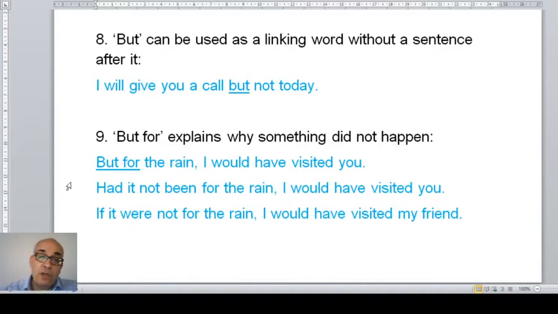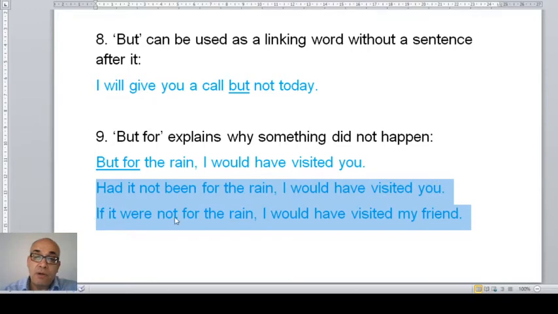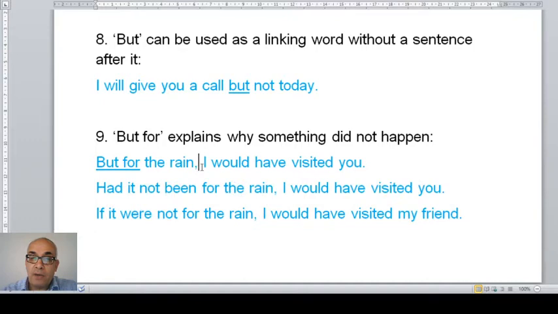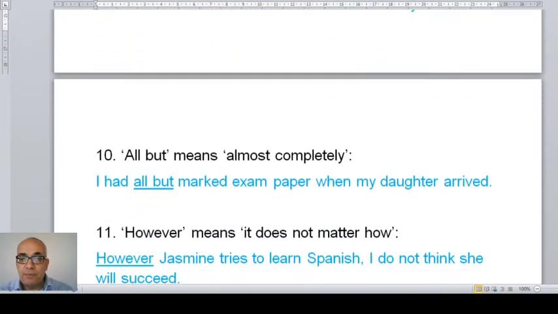And this is what we call in English, this sentence and this sentence, the conditional sentences type 3. And you can see it here, would have visited, would have visited, would have visited, which means the action did not happen. Again, which means I did not visit you. Why do you think so? Because it rained, or it was raining. So but for, we use it to explain something which did not happen.